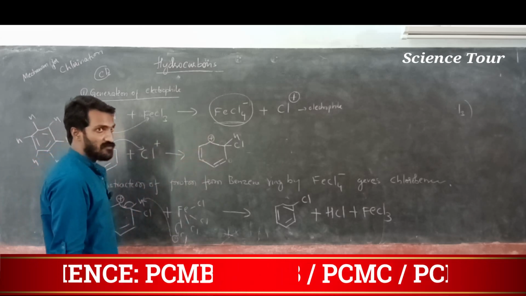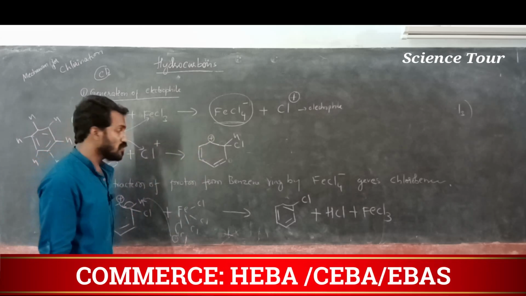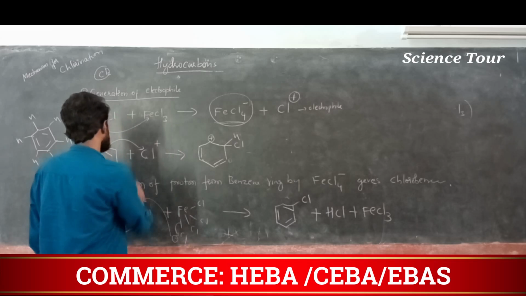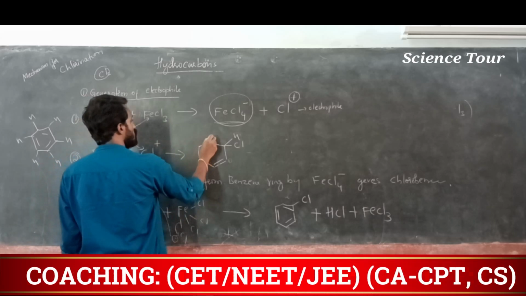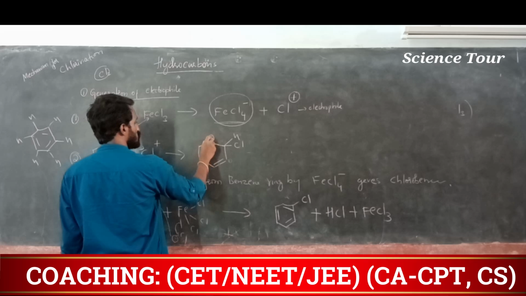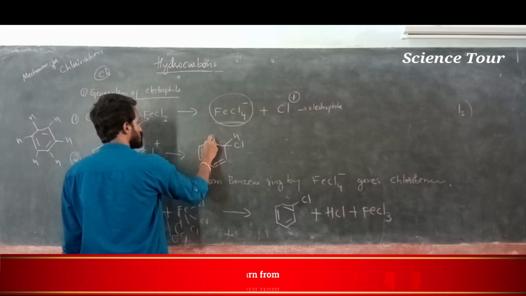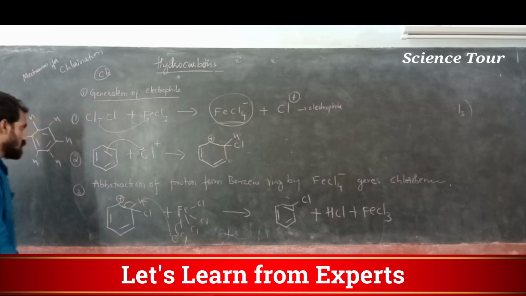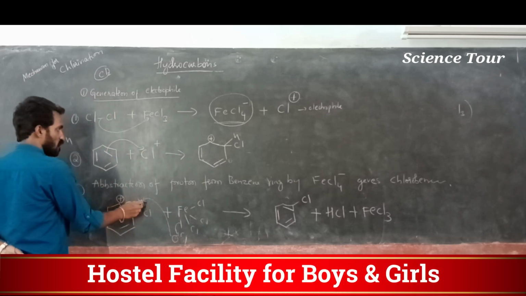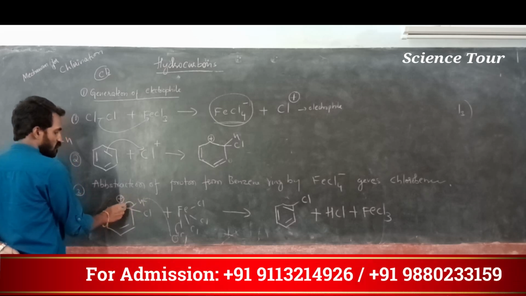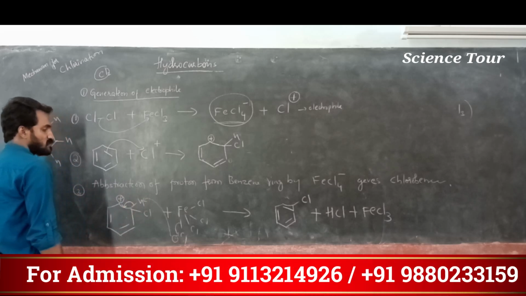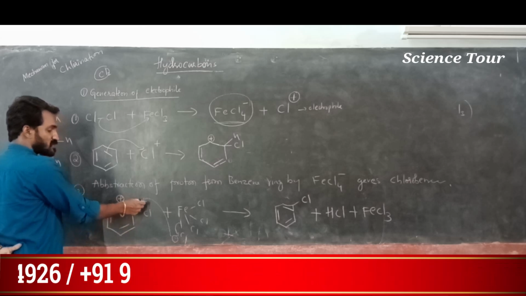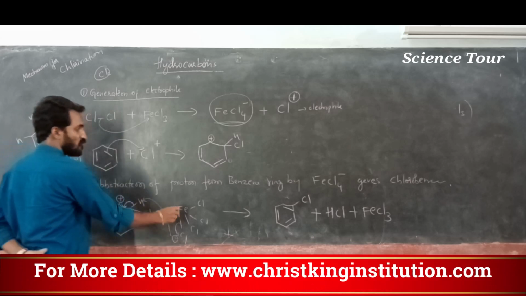Understood? This creates a shortage of one bond here. Carbon is tetravalent. Always carbon should show tetravalency. But using this bond, there is a shortage of a bond, so it becomes one bond short. You have to represent it with a plus. In the third step, abstraction of this proton, and what happens? This bond comes back to neutralize this plus charge. Who actually abstracts this proton? FeCl4 minus.